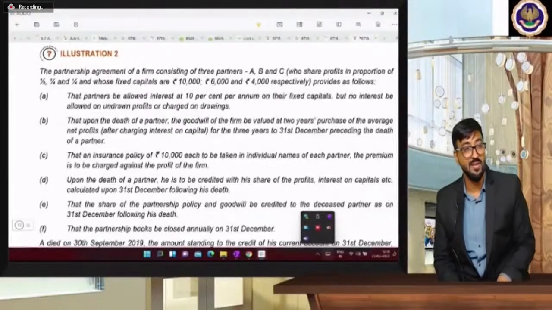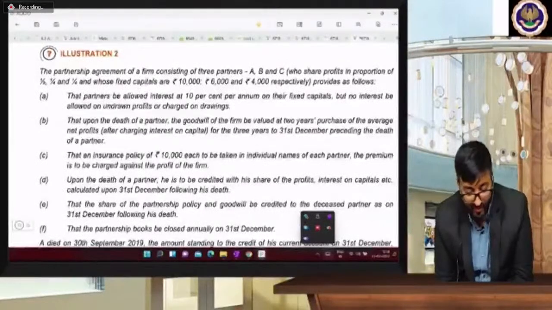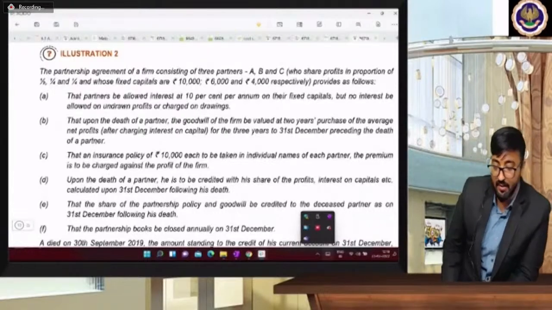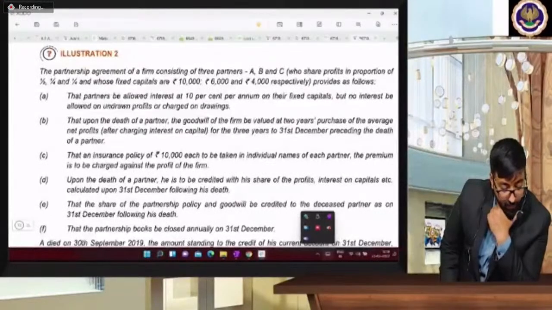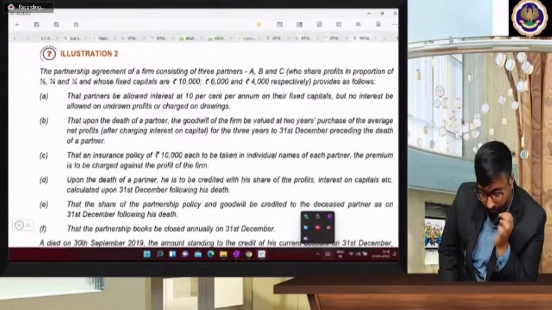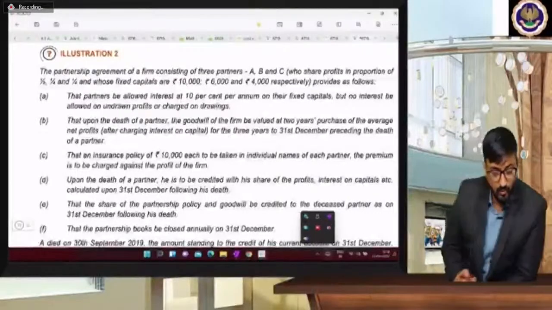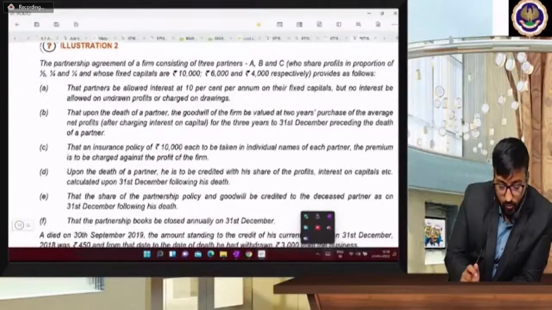The partnership agreement of a firm consisting of 3 partners, A, B, C, who share profit or losses in proportion of 1/2, 1/4, and 1/4. How many partners are there, beta? 3 partners. 1/2, 1/4.